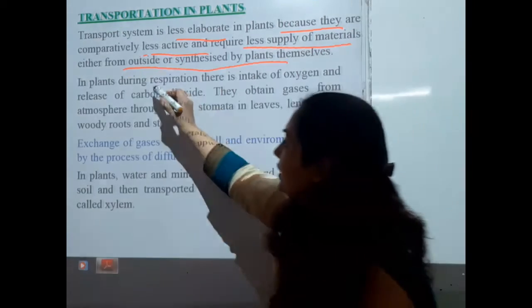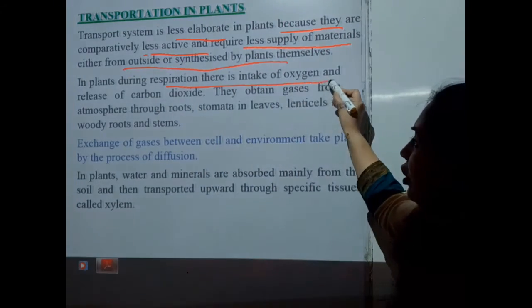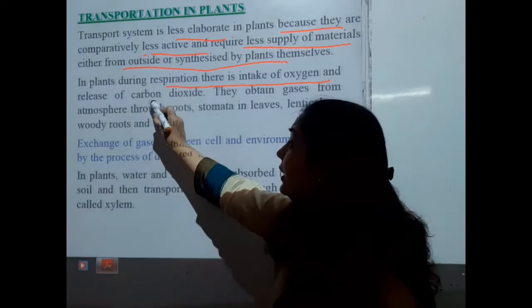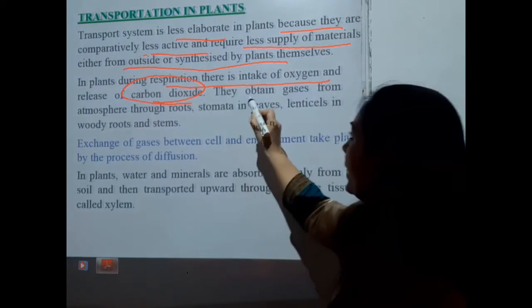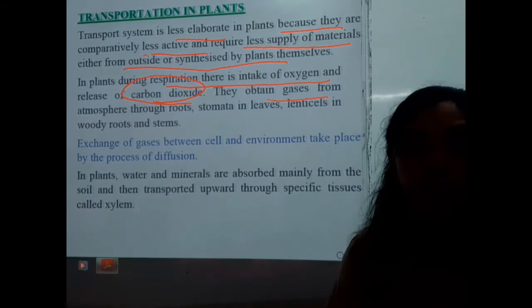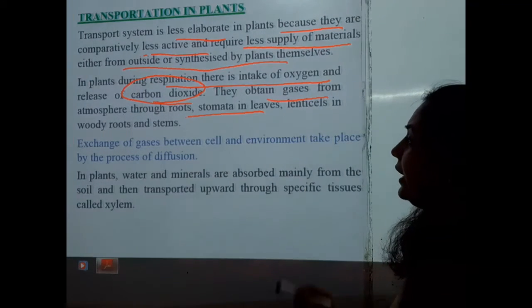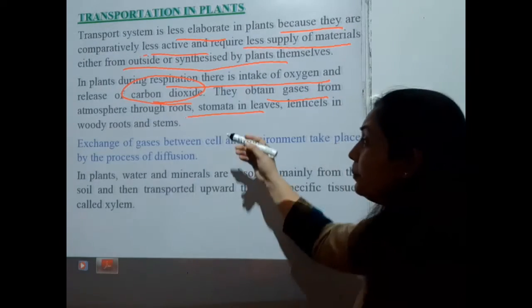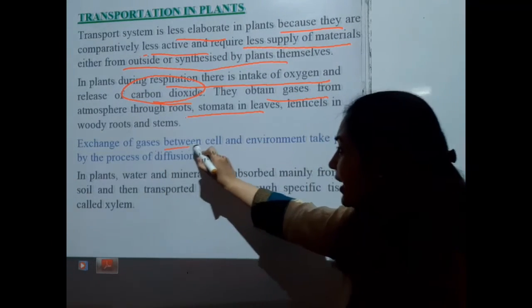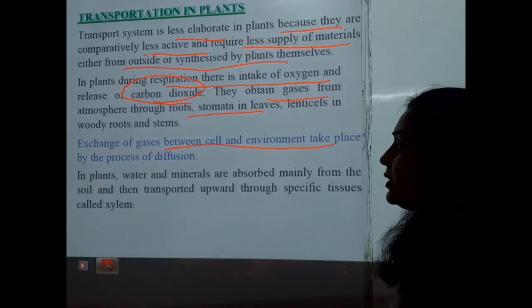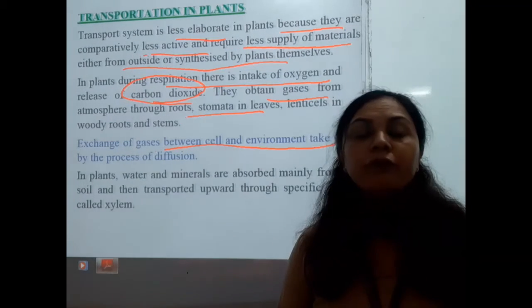In plants, during respiration there is intake of oxygen and release of carbon dioxide, and they obtain gases from the atmosphere through roots, stomata in leaves, and lenticels in woody roots and stems. The exchange of gases between cells and the environment takes place by the process of diffusion.